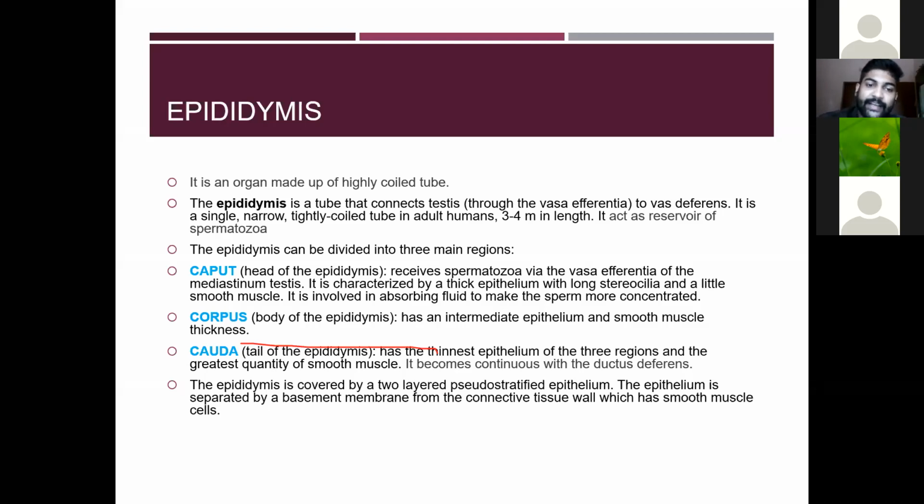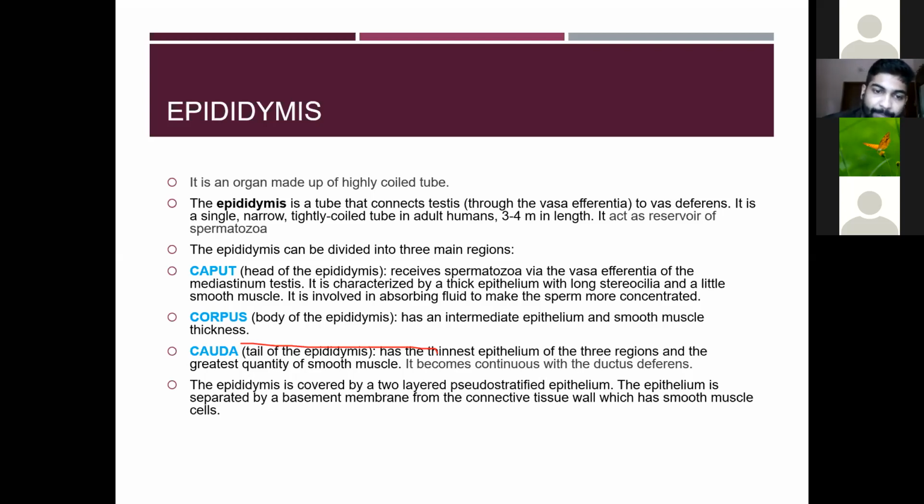The head of the epididymis receives the spermatozoa via the vasa efferentia of the mediastinum testis. It is characterized by a thick epithelium with long stereocilia and little smooth muscle.